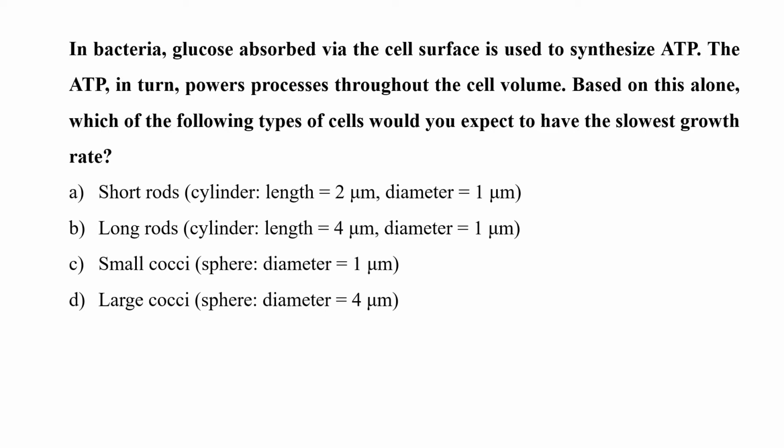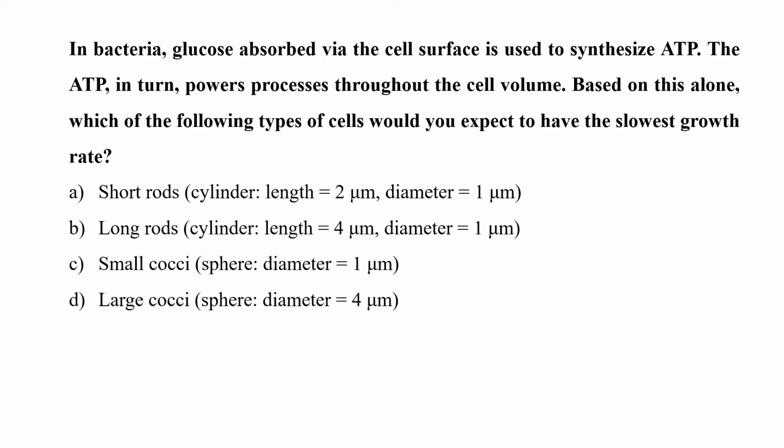In bacteria, glucose is absorbed via the cell surface and is used to synthesize ATP. The ATP, in turn, powers the process throughout the cell volume. Based on this alone, which of the following types of cells would you expect to have the slowest growth rate? A. Short rods, which are cylinders of length 2 micrometers and diameter 1 micrometer. B. Long rods, which are cylinders of length 4 micrometers and diameter 1 micrometer. C. Small cocci, which are spheres of diameter 1 micrometer. Or D. Large cocci, which are spheres of diameter 4 micrometer.